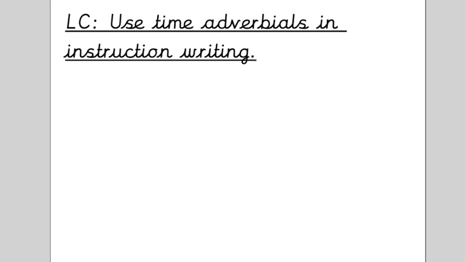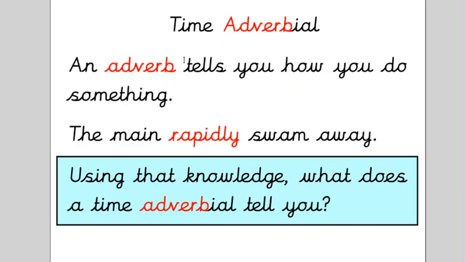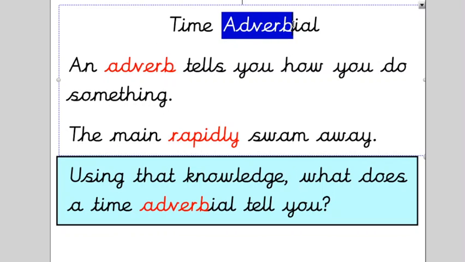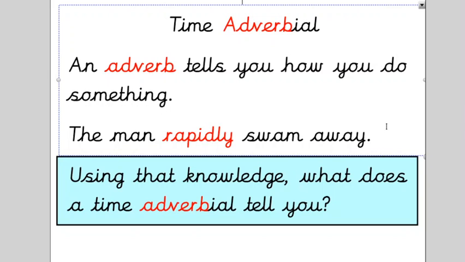Okay, brilliant. So the LC today is to use time adverbials in instruction writing. Now let's first look at that word, time adverbials. What are time adverbials? If we look at time adverbials, we can see the word inside it, adverb. An adverb tells you how you're doing something. The example here is the man rapidly swam away. He was swimming, so that's what he's doing, but how was he swimming? He was rapidly swimming away.